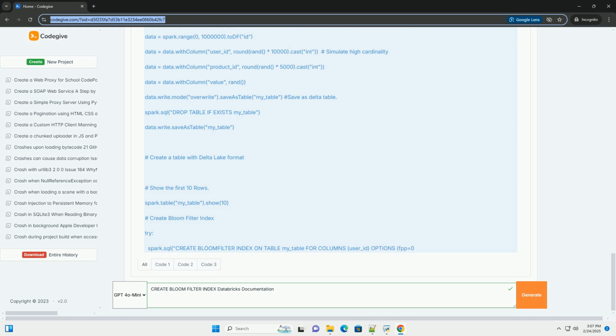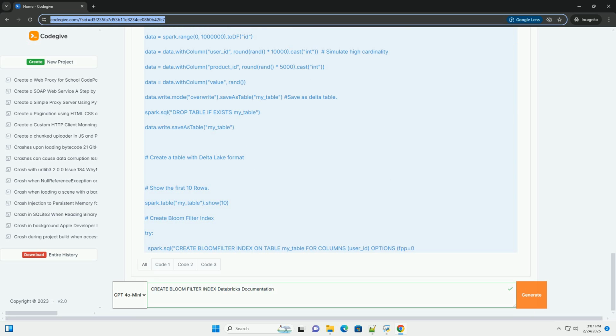Statistics: make sure your tables have up-to-date statistics. The query optimizer uses statistics to decide whether to use the Bloom filter index. Run analyze table_name compute statistics to update the statistics.